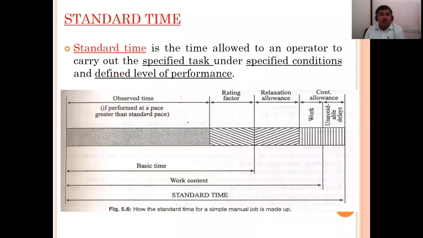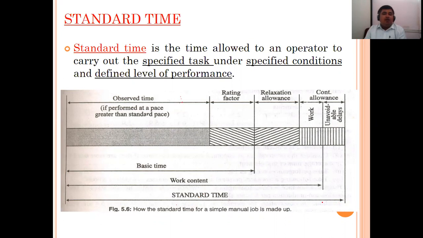So whatever the standard pace is there, if your observed time is greater than standard pace, this is called observed time. In this observed time, if you add a rating factor, that is skill, consistency, other points, then it becomes basic time. If you add relaxation allowance and contingency allowance, that is work allowance, then it becomes work content. And in this work content, if you add unavoidable delays, it becomes standard time.